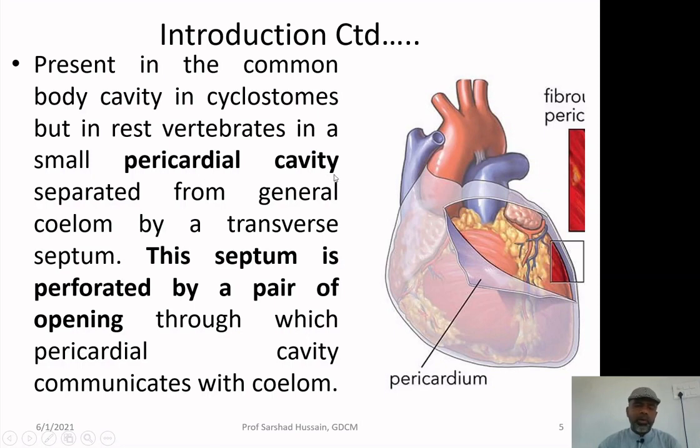This pericardium, or the heart as a whole along with the pericardial cavity, is separated from the rest of the coelom with the help of a septum, though the septum is perforated by a pair of openings, so that the coelomic cavity may remain in communication with the pericardial cavity.